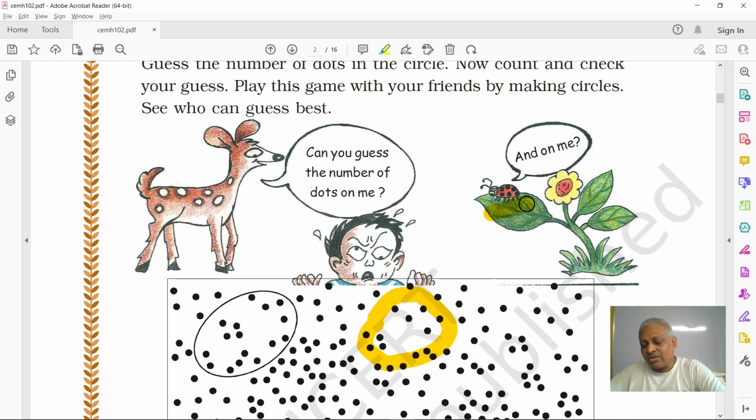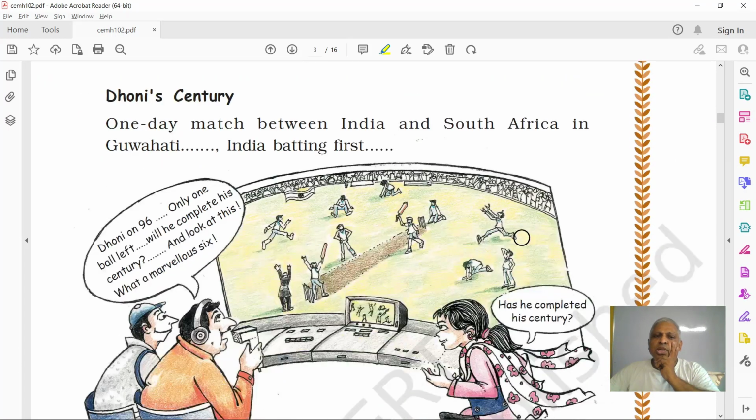Ladybug. It also will have black dots on its back. So numbers are important in our life. Always we use the numbers. When you write an exam, you will say that I scored this many marks. Say 100 marks out of 100, you scored say 80 marks or 90 marks. So there you use the number, right? And when you are eating some sweets, your mom asks you how many sweets you have eaten. You will say I have eaten 2, 3, 4, like that, right?